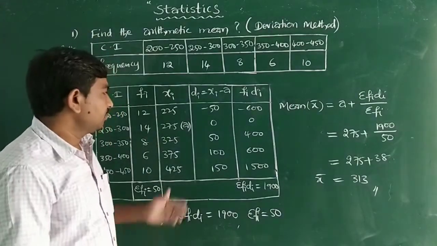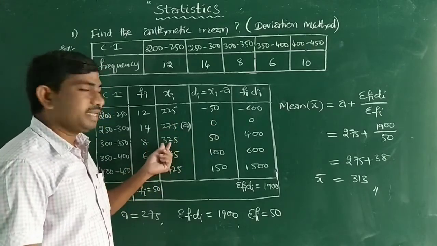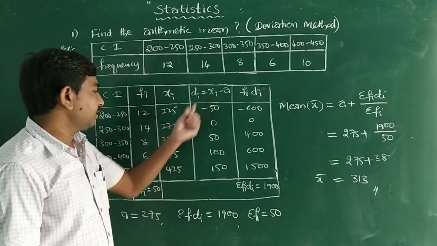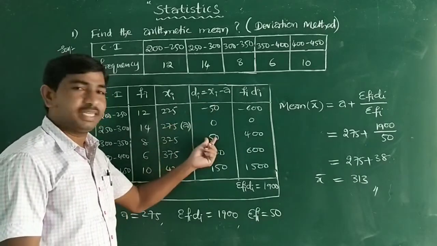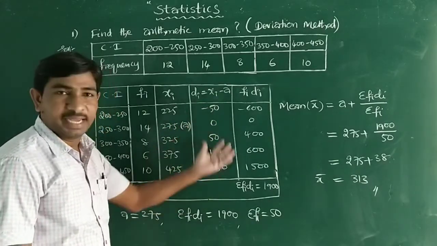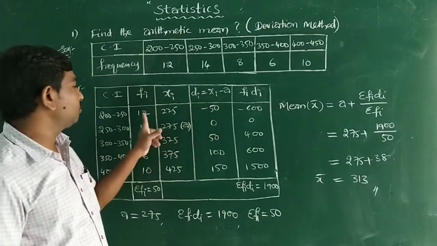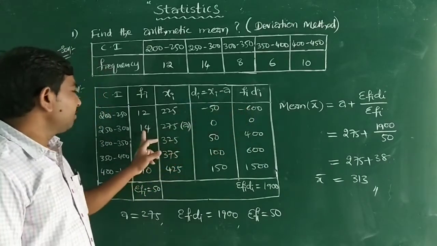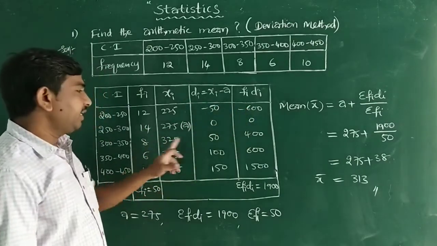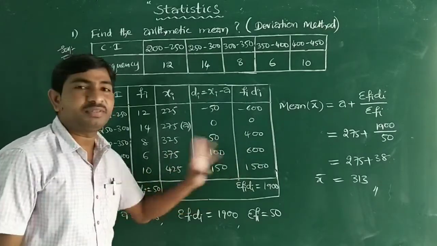Okay, so now 275 minus 275 is 0, and 325 minus 275 is 50. In the same manner, you will get some di's. And fi di, you have to multiply these two. 12 into 50 is 600, so minus 600. 14 into 0 is 0. 8 into 50 is 400. 6 into 100 is 600. 10 into 150 is 1500.